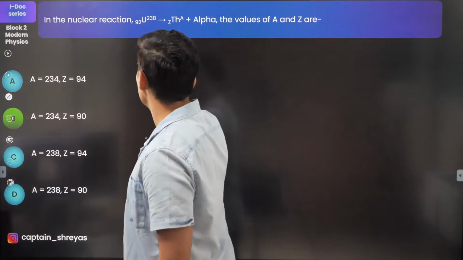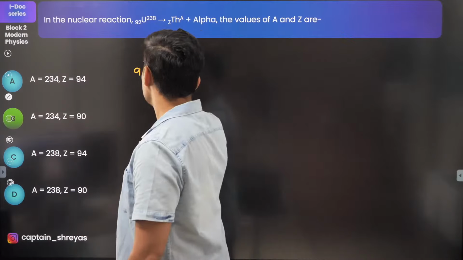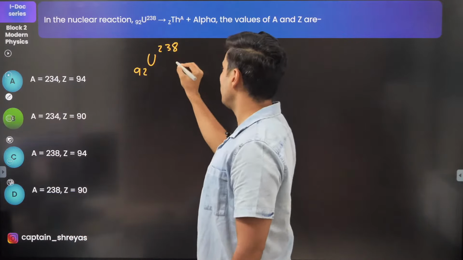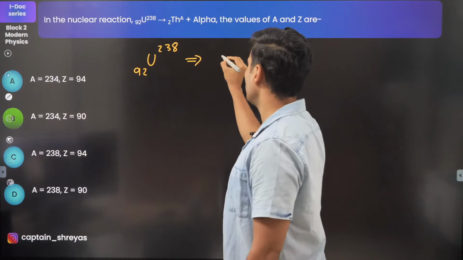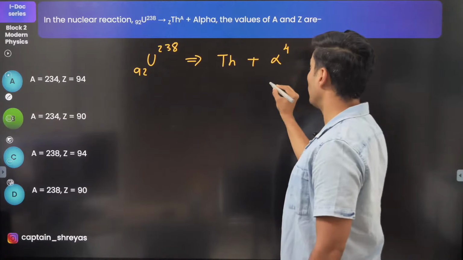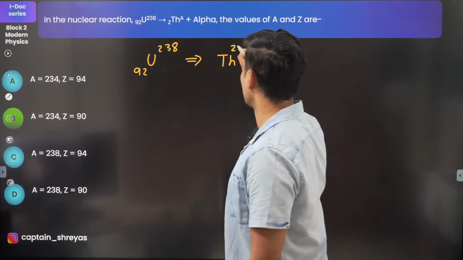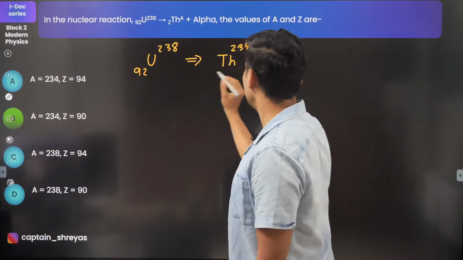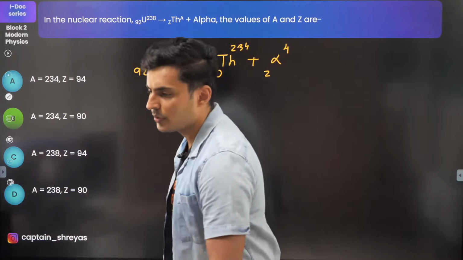Perfect. So whenever you have these kinds of reactions, remember the subscript and the superscript both should balance on the left hand side and the RHS. So if it is Th, the alpha particle will have 4 over here and 2 here. So 238 minus 4 is 234, and 92 minus 2 is 90. So that's the answer. Very good.